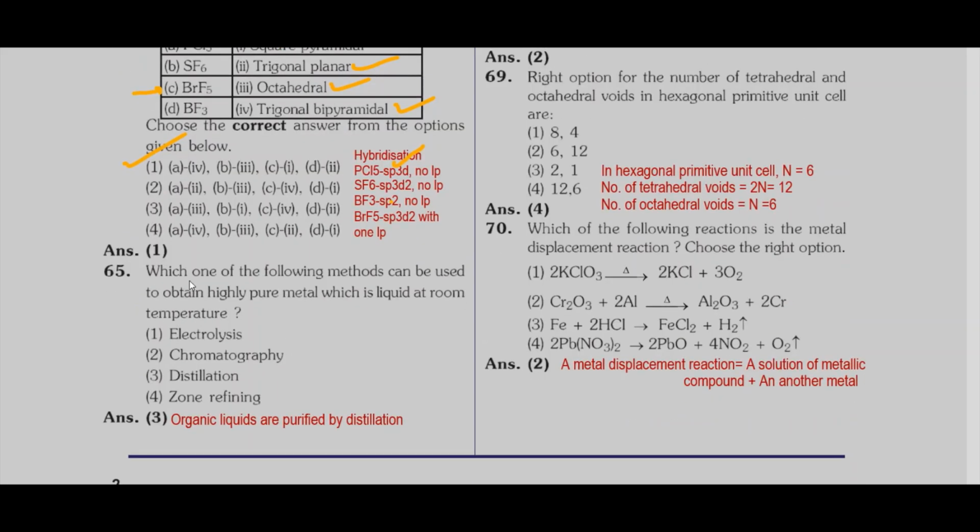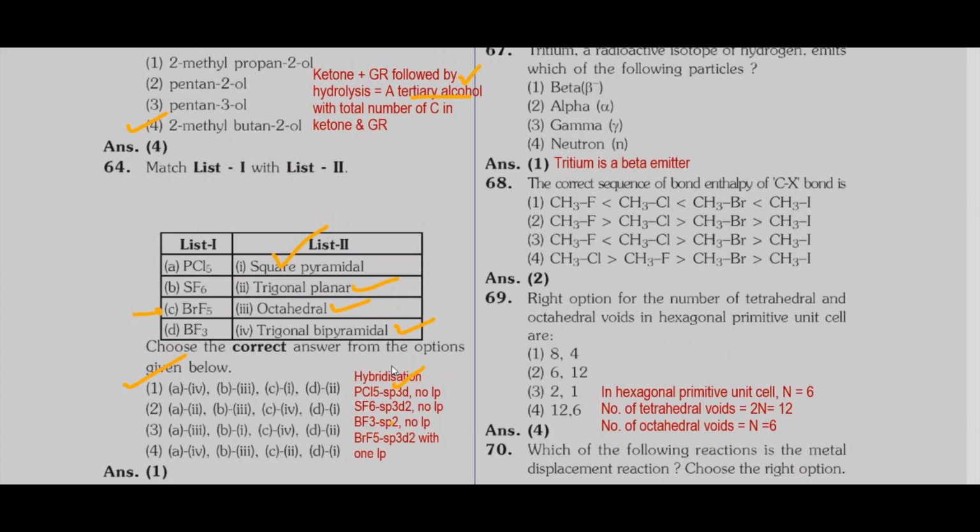Then question 65. Which one of the following methods can be used to obtain highly pure metal which is a liquid at room temperature? Whenever a liquid is there, we are using the purification method distillation. So option 3 is correct.